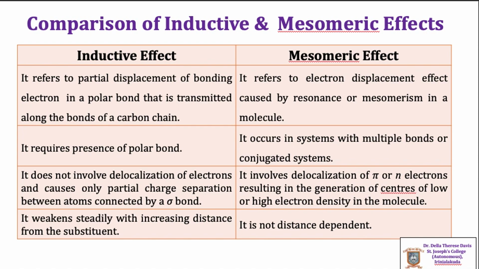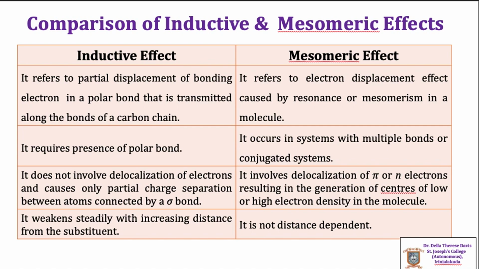Next is the comparison of inductive effect with mesomeric effect. Inductive effect refers to a bonding electron displacement in a polar bond that is transmitted along the bonds of a carbon chain. In inductive effect, no complete transfer of electrons is involved. Whereas mesomeric effect refers to an electron displacement effect caused by the phenomenon of resonance in a molecule. Inductive effect requires the presence of a polar bond. In the case of mesomeric effect, it requires the presence of multiple bonds, or the system should be conjugated.